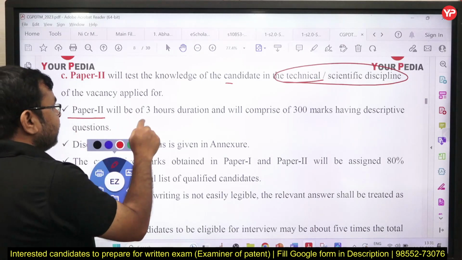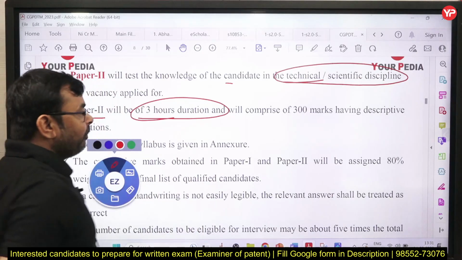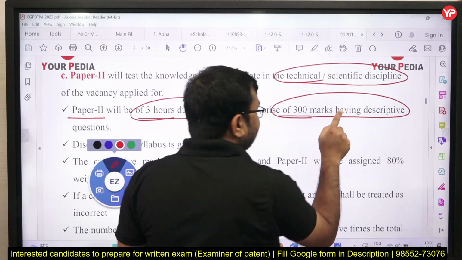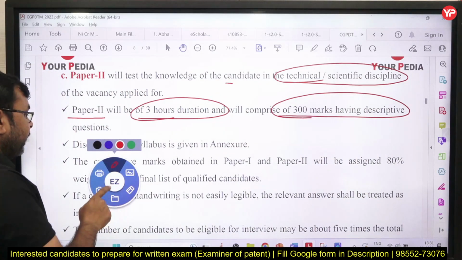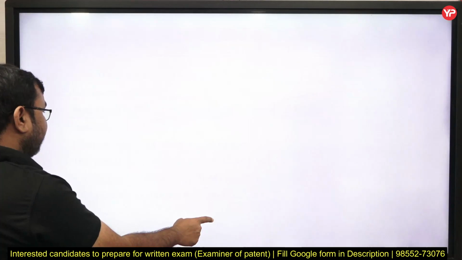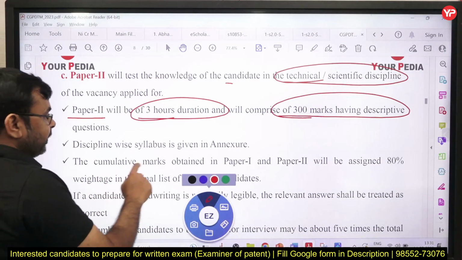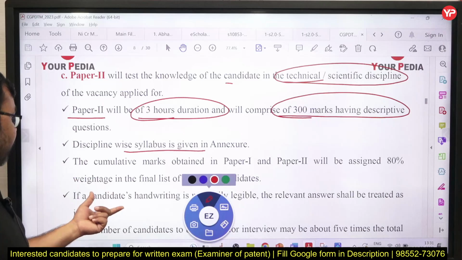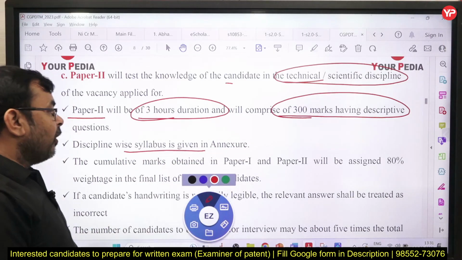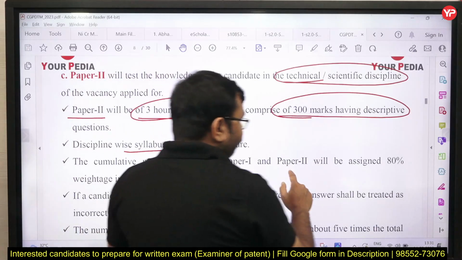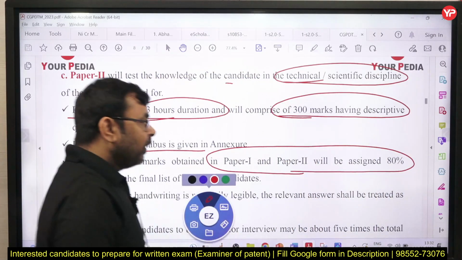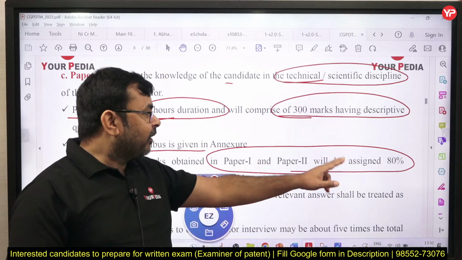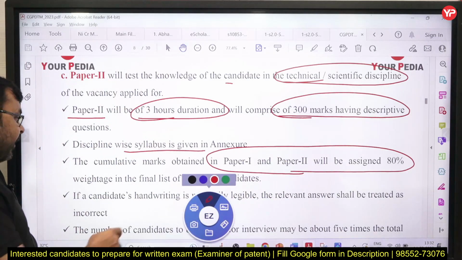Paper 2 will be of 3 hours duration and 300 marks, and this is a completely descriptive type question paper. I will show you the detailed discipline-wise syllabus for mechanical engineering in the next slide. The cumulative marks obtained in paper 1 and paper 2 will be assigned 80% weightage for the final selection.